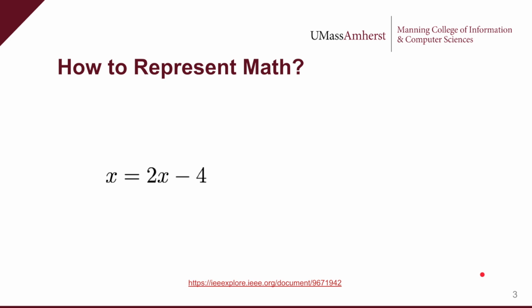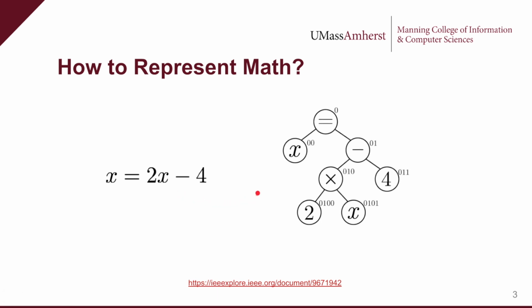So if we want to be good at generating math, we need to be good at representing it. While math is typically represented sequentially, we know that it can also be represented as a tree. In the operator tree format, each symbol in an expression becomes a node in the tree, where operators act on their children, which are either variables, numbers, or other operator subtrees. This representation is useful since the relationships between mathematical objects are explicitly represented.